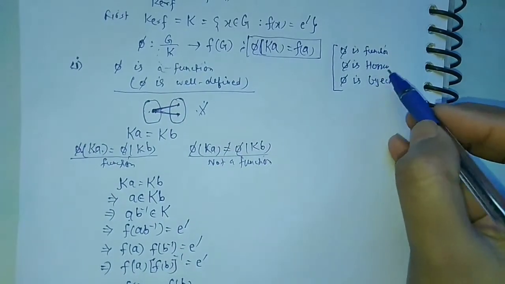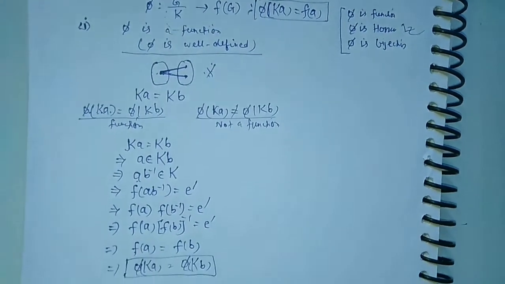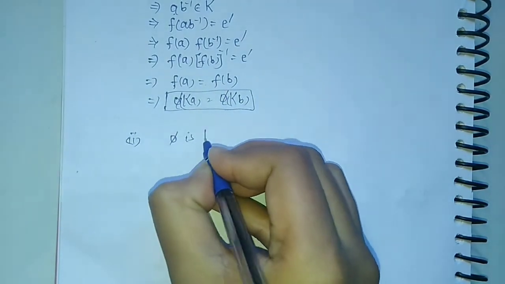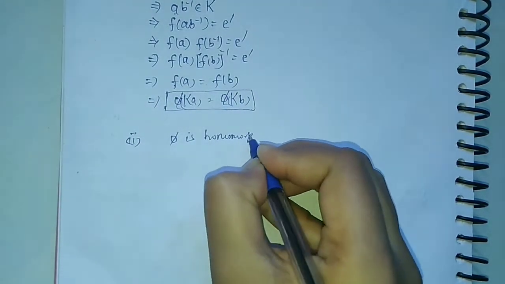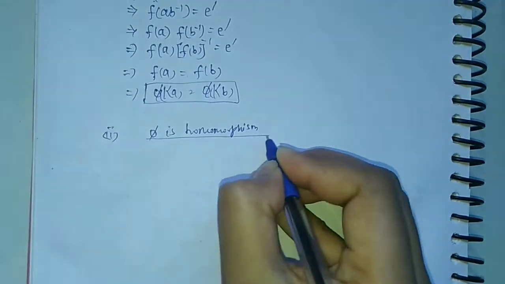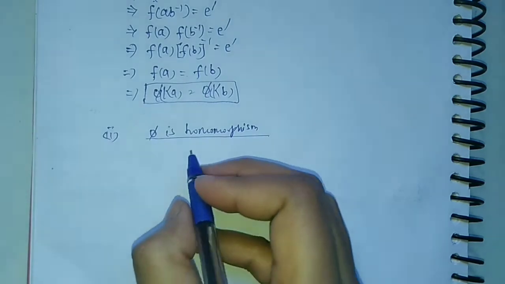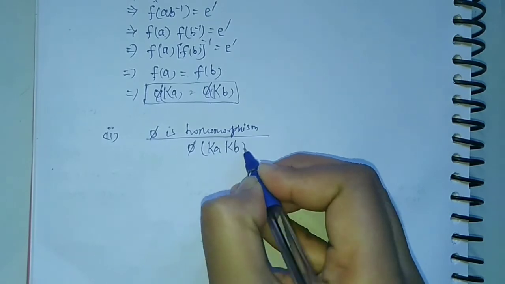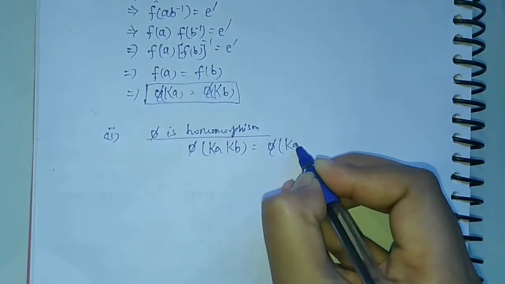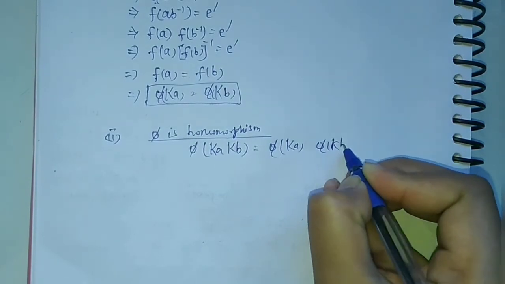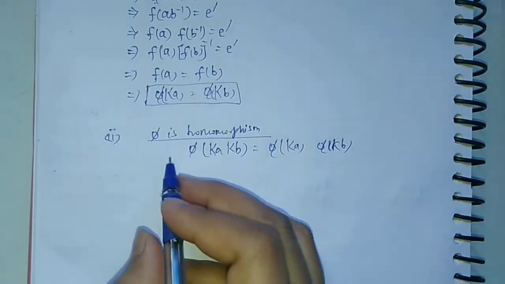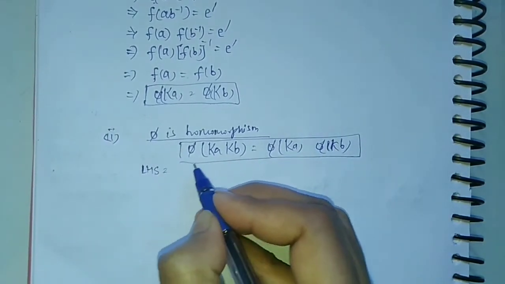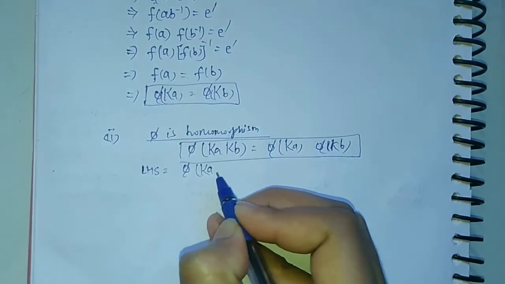Now we have to prove that this is a homomorphism. So next we have to prove that phi is a homomorphism. For this we have to prove that phi of Ka Kb is equal to phi Ka into phi Kb. This is the condition for homomorphism. So we have to prove that this is equal to this. So LHS: phi of Ka Kb.